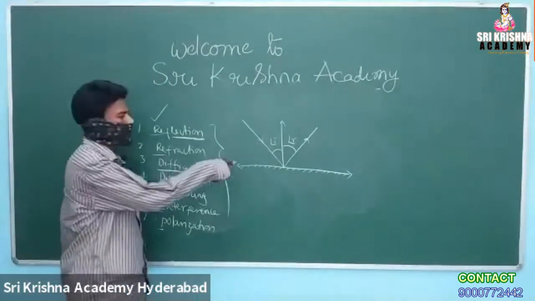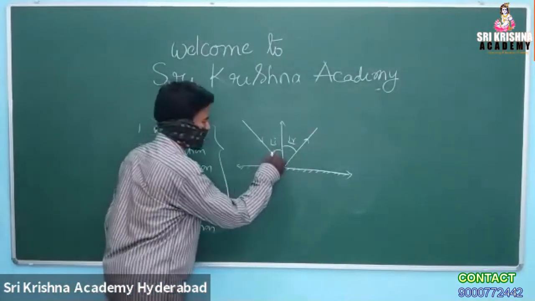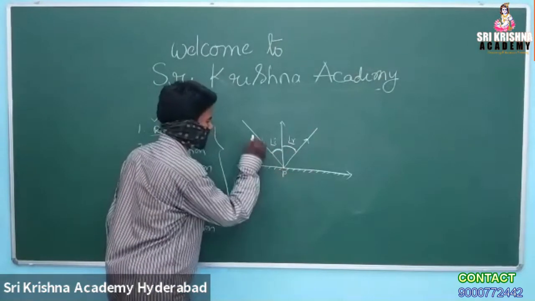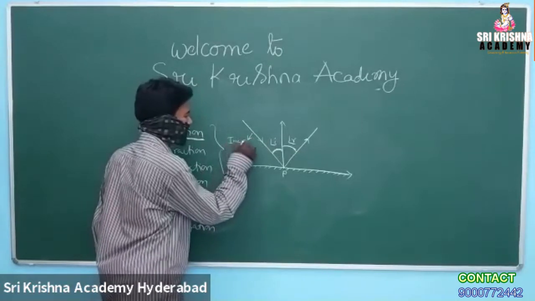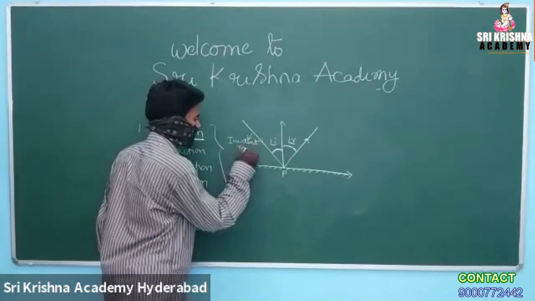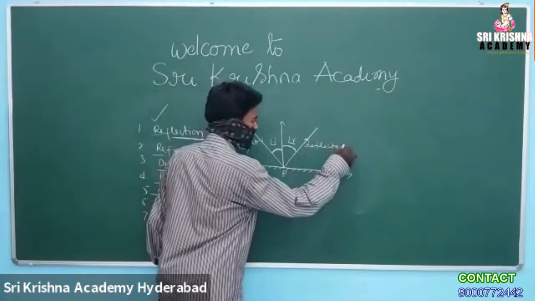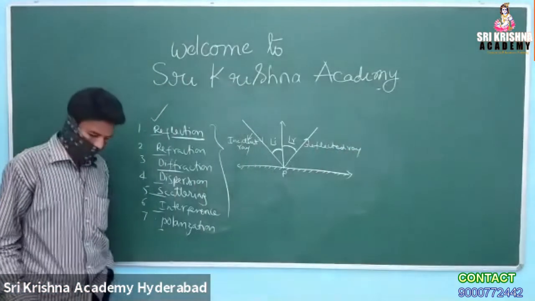When it falls on a smooth, shiny, opaque surface, it will be reflected like this. This is the point of incidence. This is called the incident ray. And this is the reflected ray. Everything we already know.